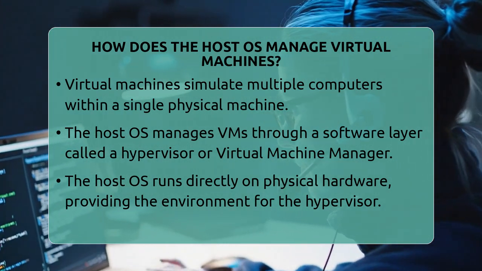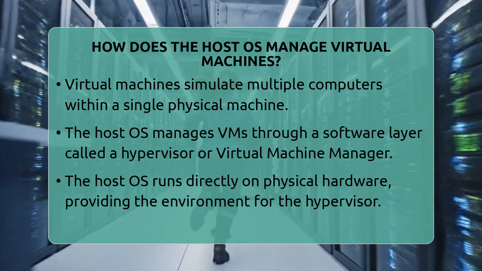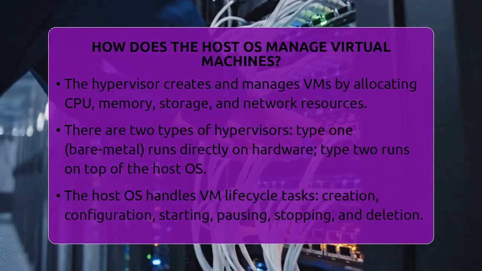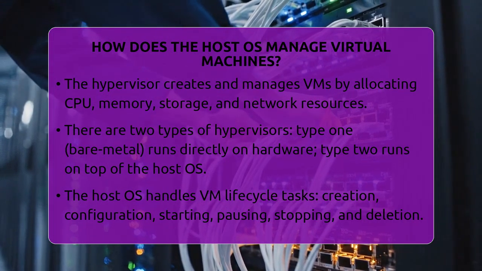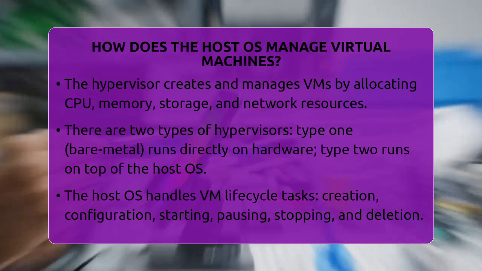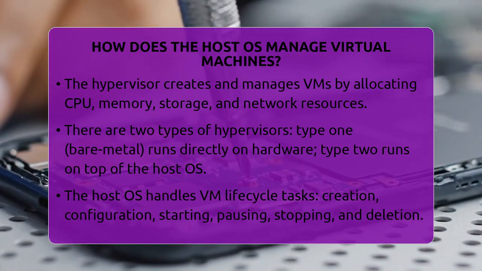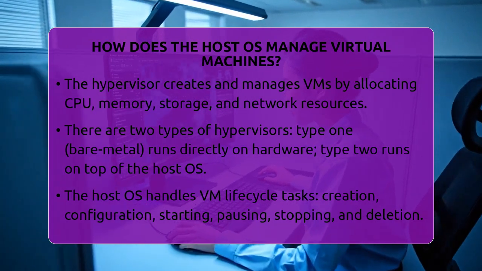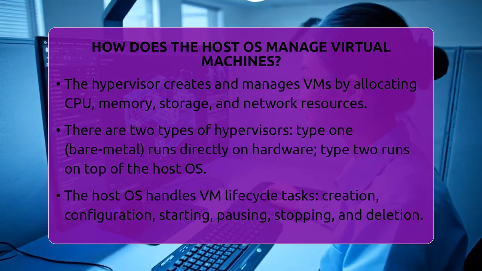The host OS supports two types of hypervisors. The first is a Type 1 hypervisor, also called a bare metal hypervisor. It runs directly on the hardware, without needing a host operating system. The second is a Type 2 hypervisor, which runs on top of the host OS. In this setup, the host OS supports the hypervisor software that controls the virtual machines.